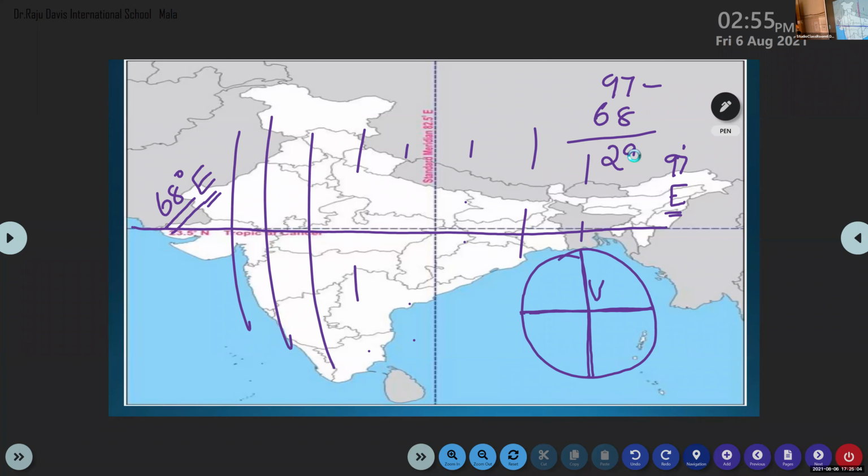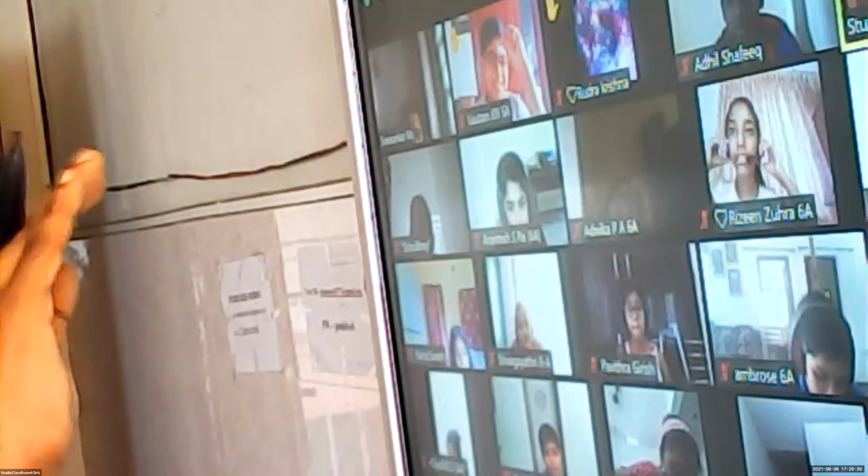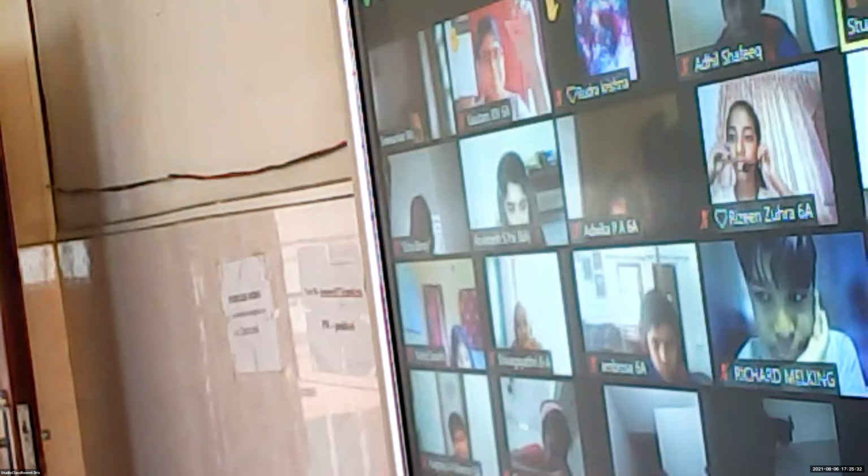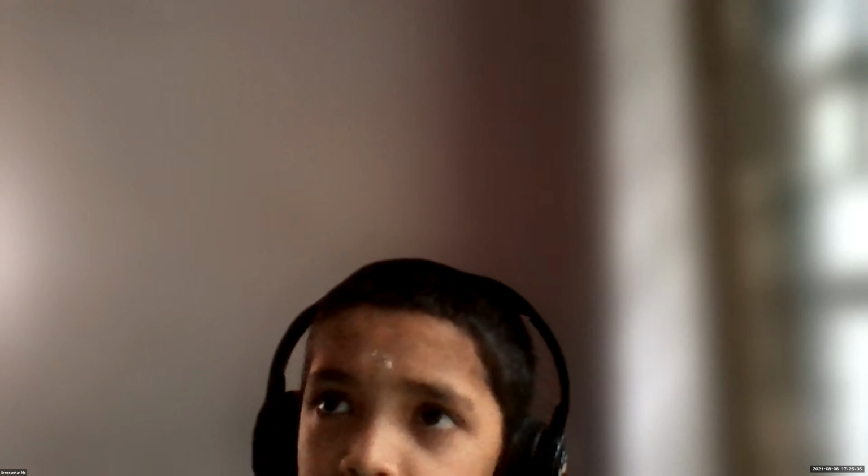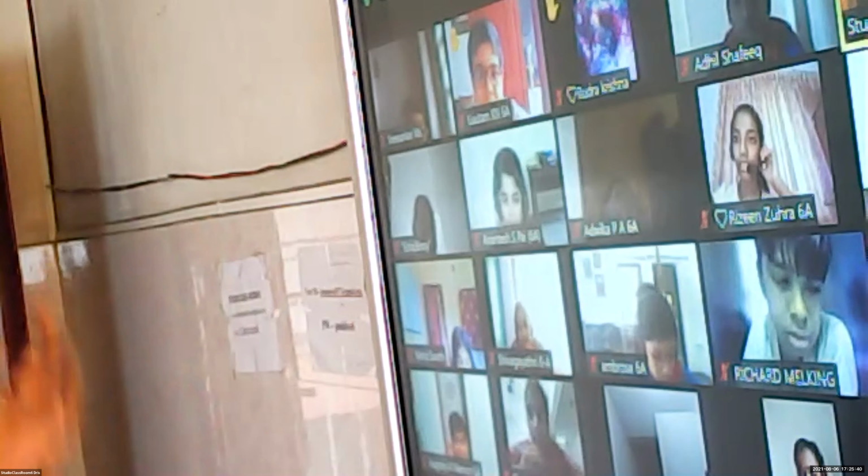That means nearly 30 longitudes are passing through India. Which is the easternmost point of India? Assam. Easternmost point, or which state comes under the easternmost point of India? Arunachal Pradesh. Then what about the westernmost point of India?